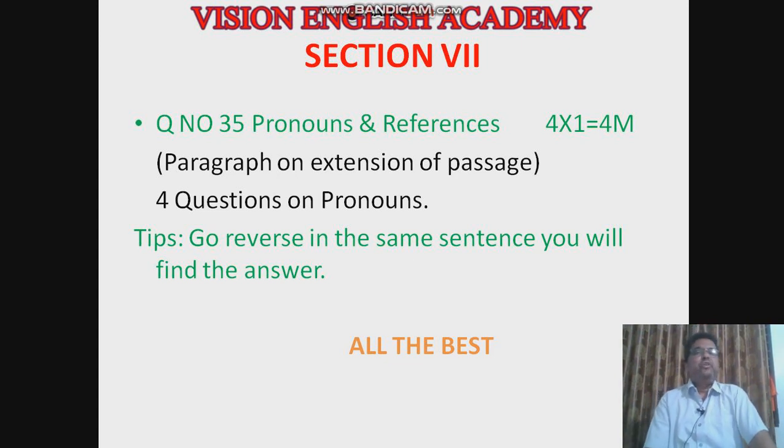They will ask 4 questions on the pronouns. They will underline them, and you have to write what the pronouns refer to. This will be very easy. You have to read the sentence back, and if you read it back, you will find the answer in the passage.